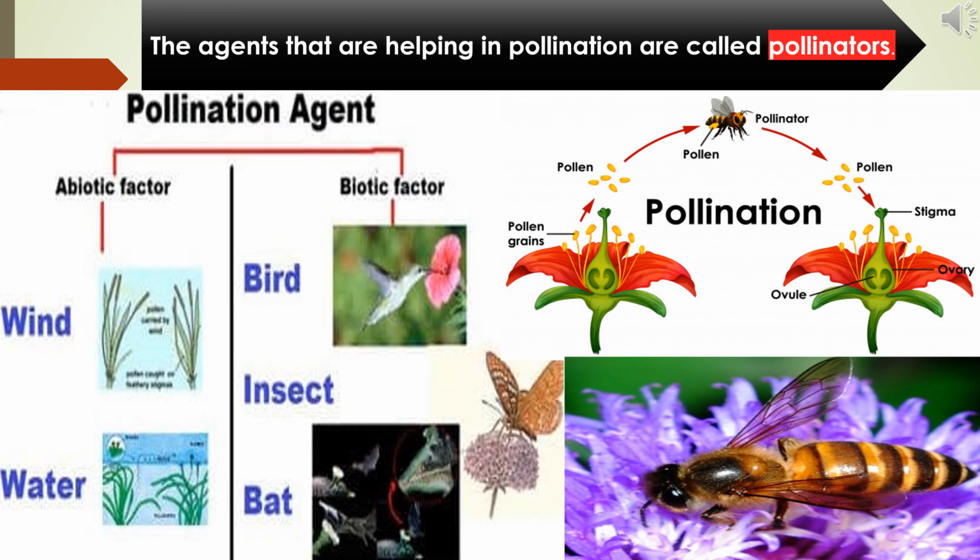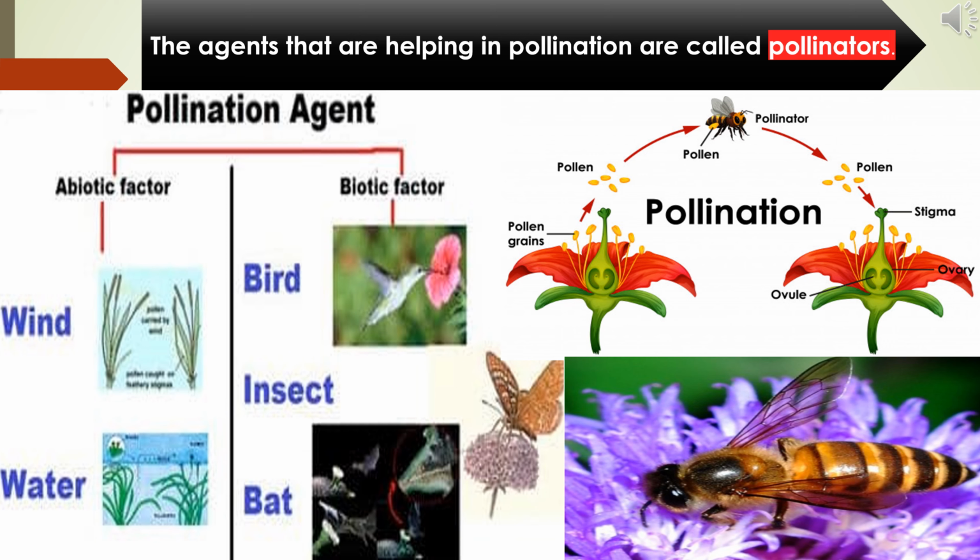This takes place through some animals, insects, wind and water. These are called pollinating agents or pollinators. Bees, butterflies and a variety of birds hover around flowers. They help to carry pollen from one flower to another. Pollen grains stick to their legs, wings or abdomen when they move from flower to flower.